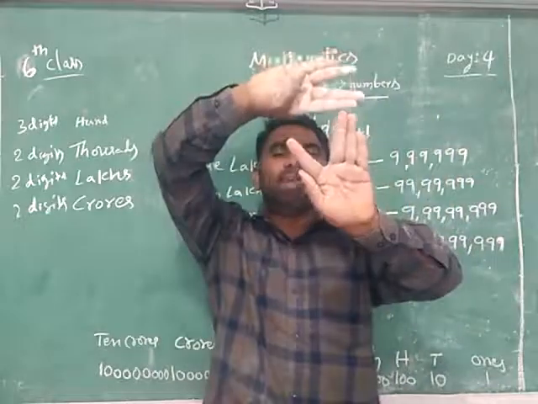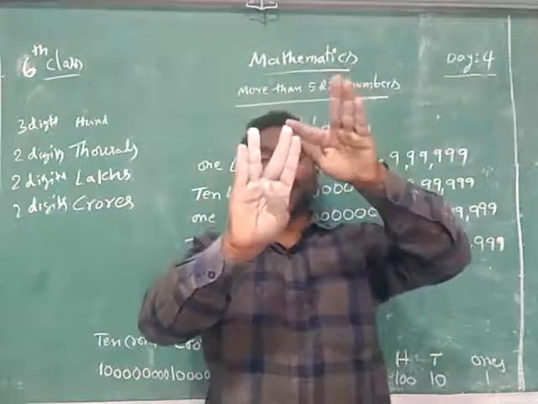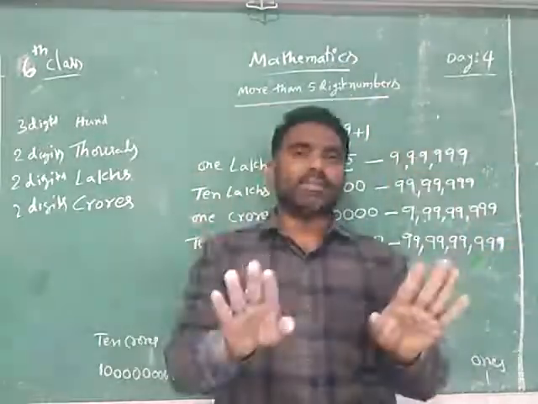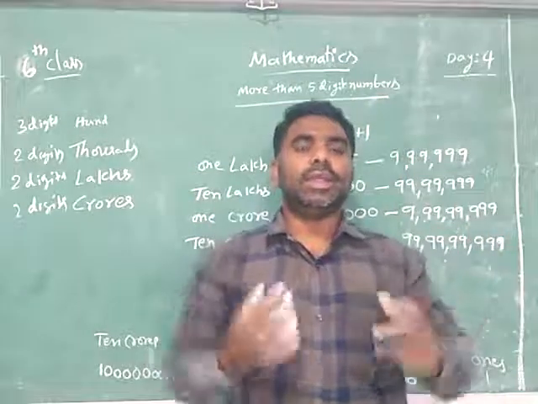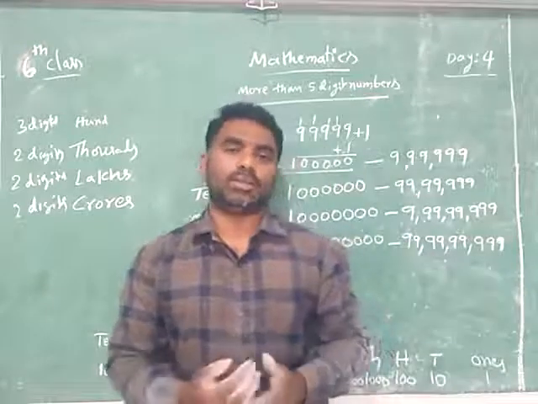Ones, tens, hundreds, one slot. Thousands, 10,000s, one slot. Lakhs, 10 lakhs, one slot. Crores, 10 crores, one slot. These 9 places, by using that 9-digit numbers we can read, and 9-digit numbers we can write.